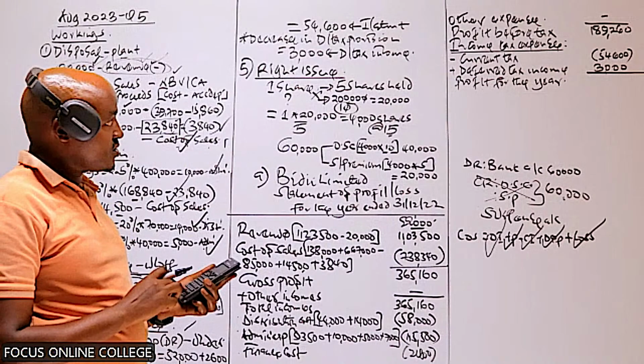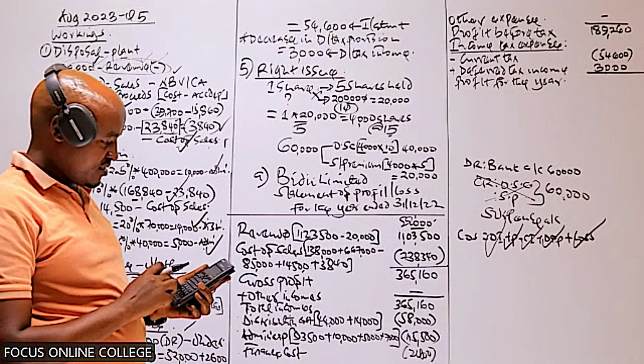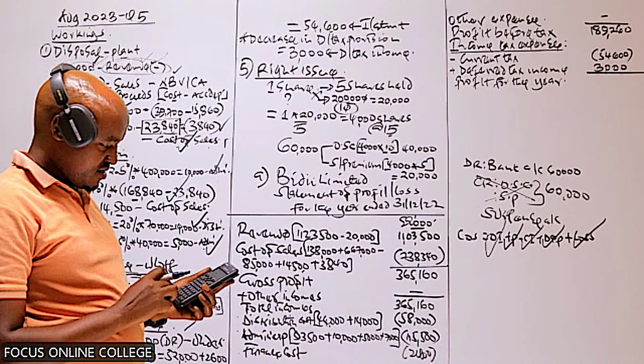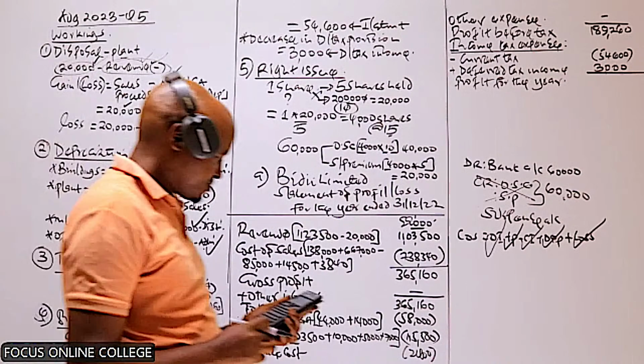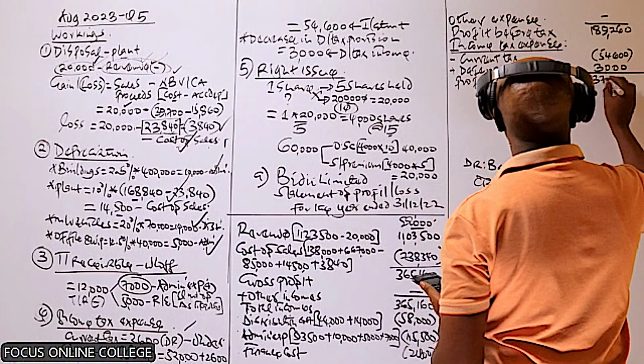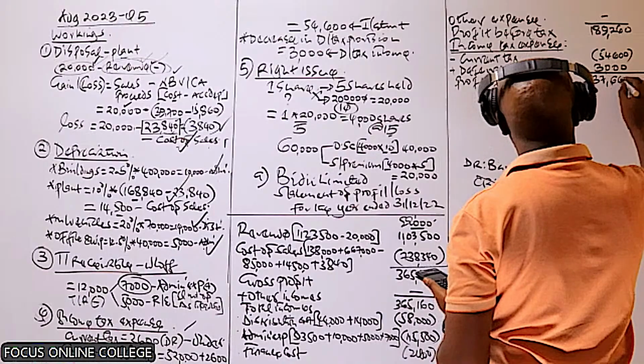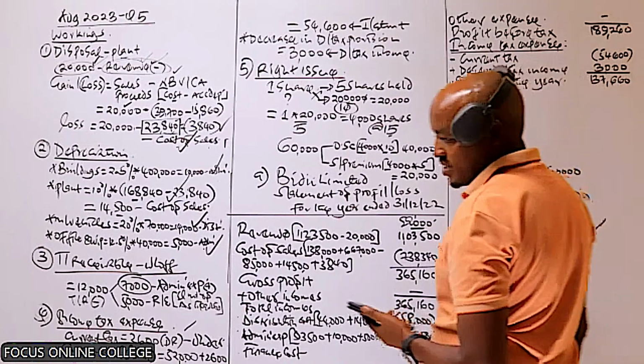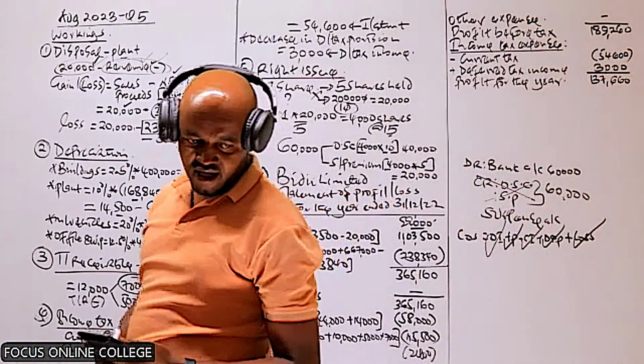Yes, so that will be how much? Minus 54,600 plus 3,000 plus 3,000. That is coming to 137,660. That is what I'm getting.